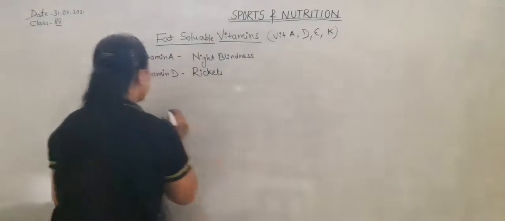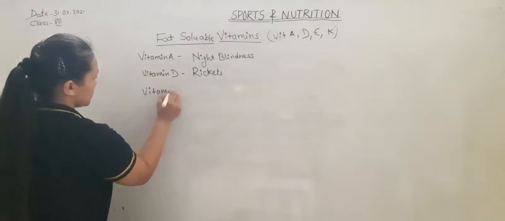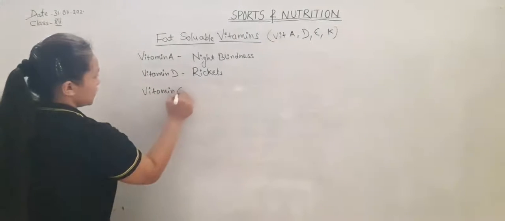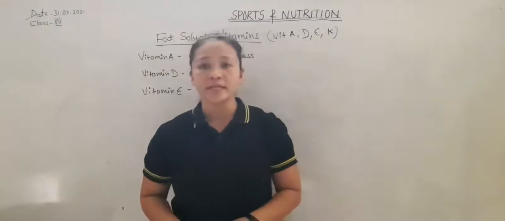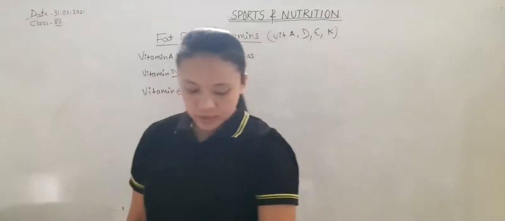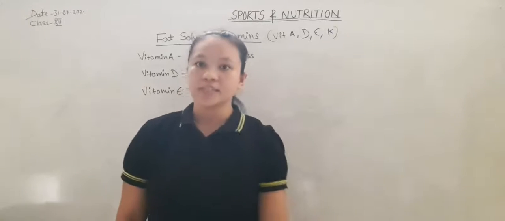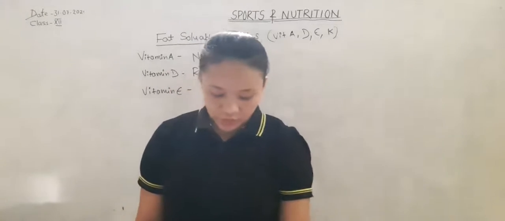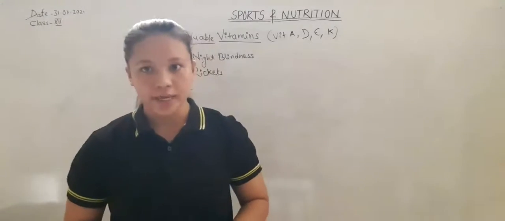Next is vitamin E. Vitamin E protects the cell membranes and acts as an antioxidant. The sources of vitamin E are grains, nuts, turmeric, etc.